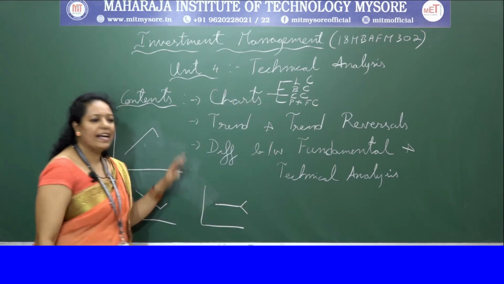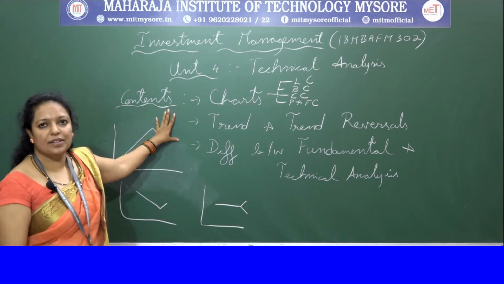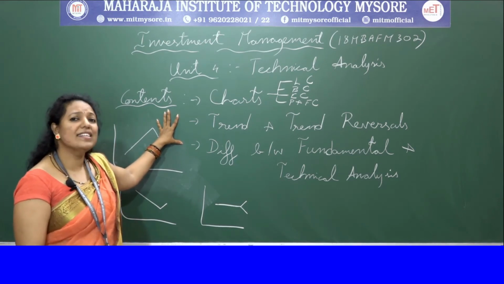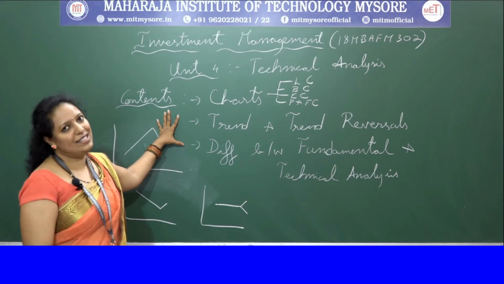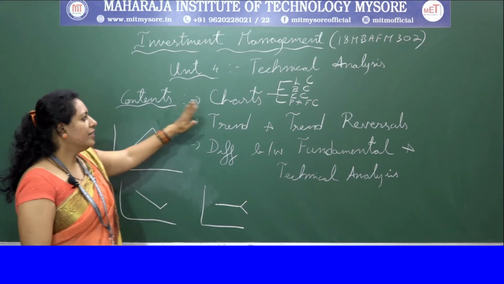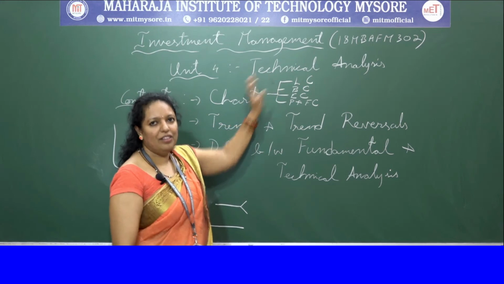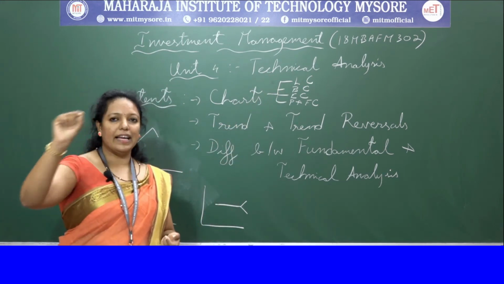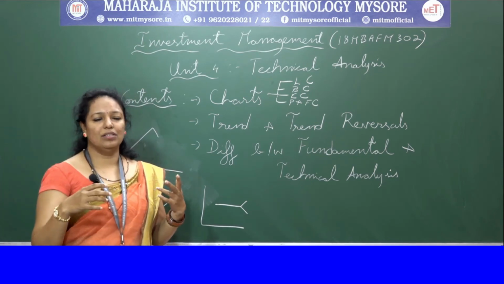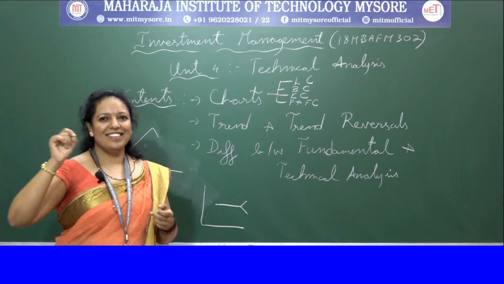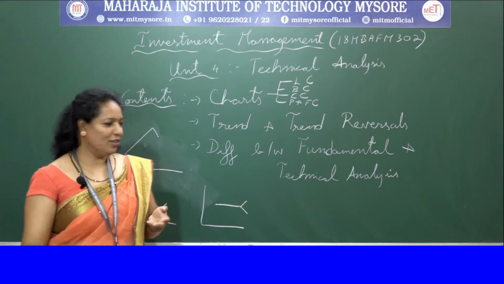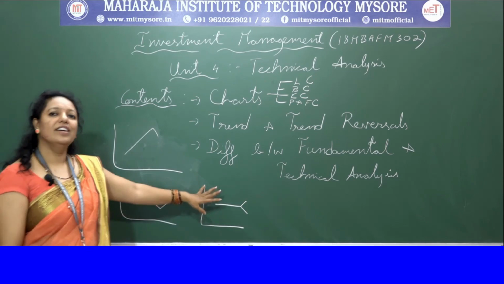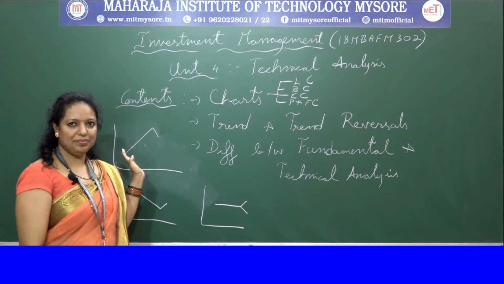Today we discussed the charts which we normally use to analyze share prices in technical analysis. There are different charts available. For example, the line chart. The line chart normally moves in a line format, and there are no add-ons to the line. Sometimes it will be high, sometimes it will be low. Like here I have drawn the rising trend, falling trend and neutral trend. This is nothing but the line chart.